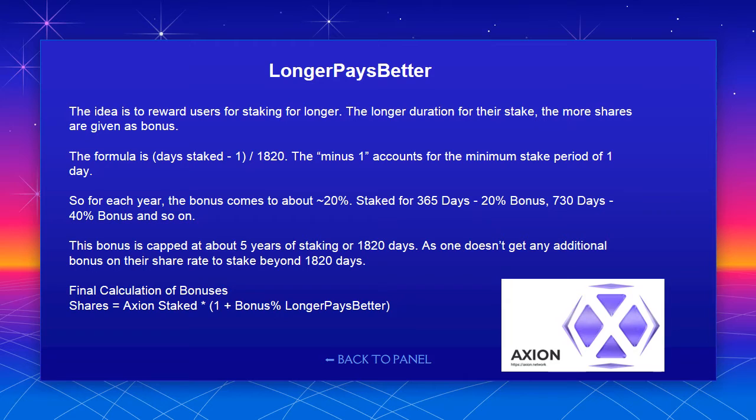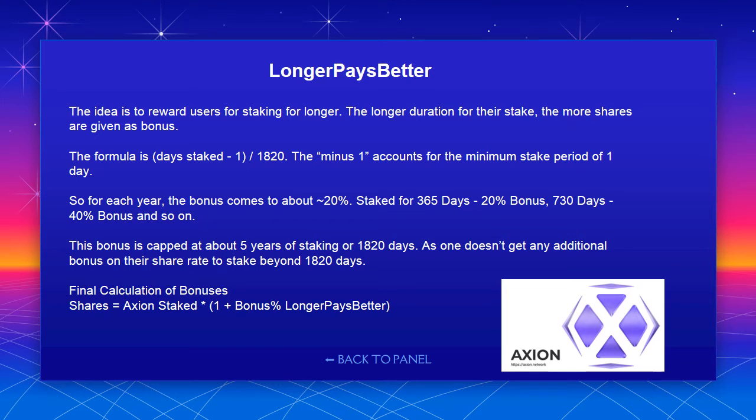Longer pays better. The idea is to reward users for staking for longer. The longer the duration of their stake, the more shares are given as a bonus. The formula is days staked minus 1, divided by 1820. The minus 1 accounts for the minimum stake period of 1 day. So for each year, the bonus comes to about 20%.